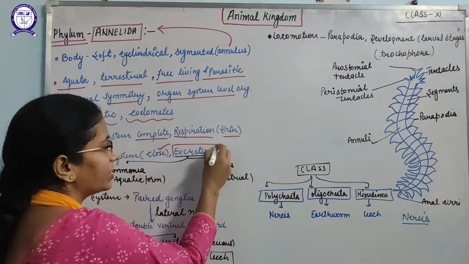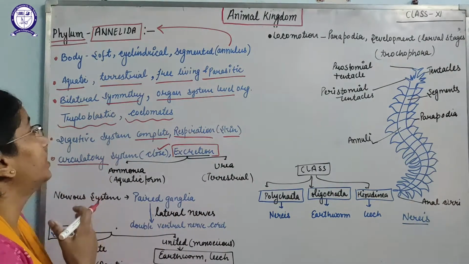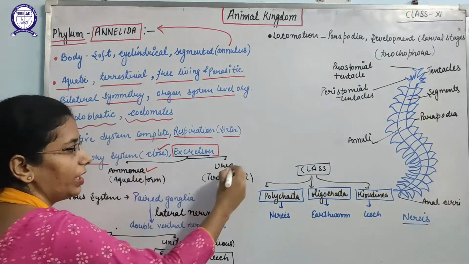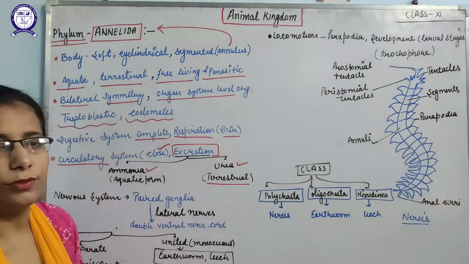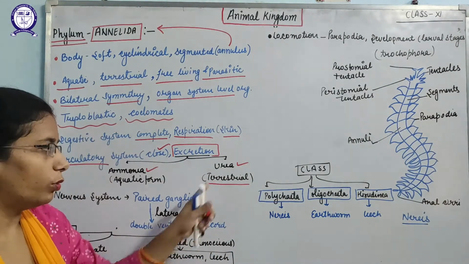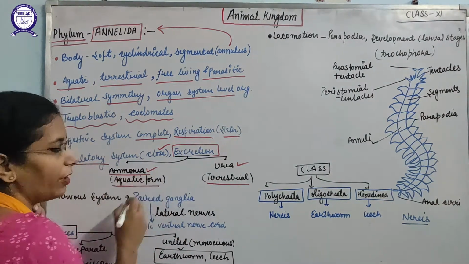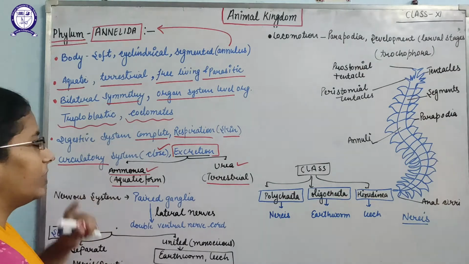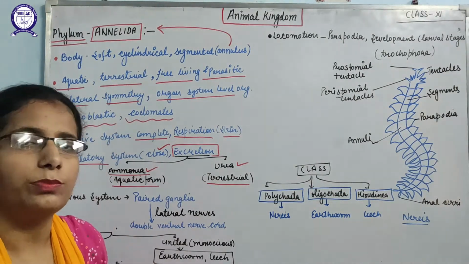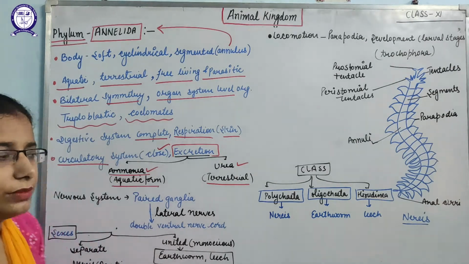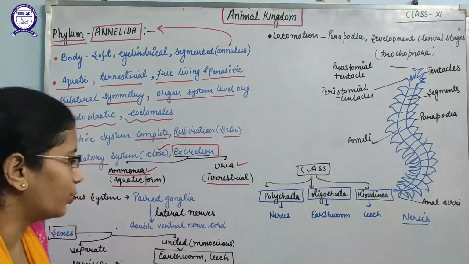Regarding excretion, the main excretory materials of these organisms are ammonia and urea. But urea is released only by the terrestrial forms. The organisms found on land release urea, and the organisms found in aquatic habitats release ammonia. It means organisms under Annelida release both types of waste material. That is why they are considered both ammonotelic and ureotelic organisms.